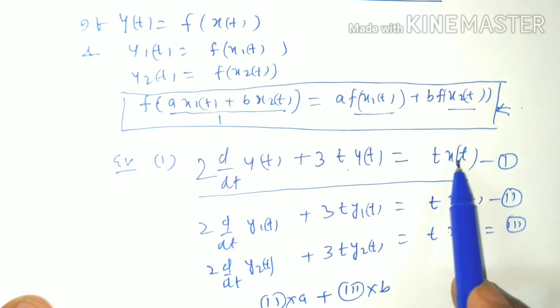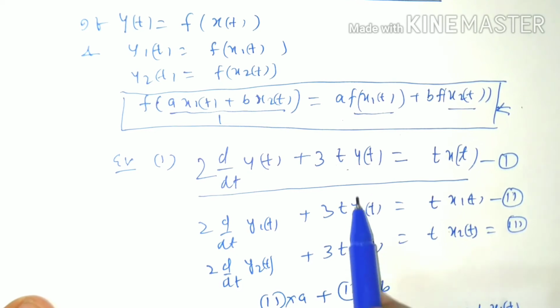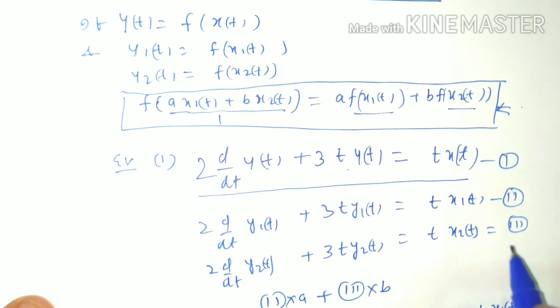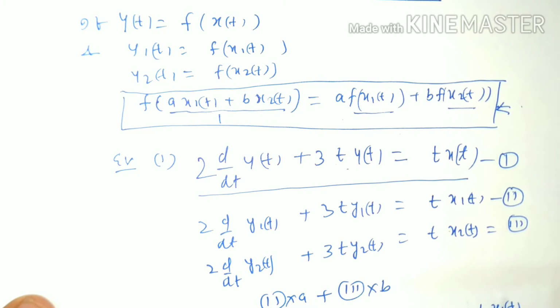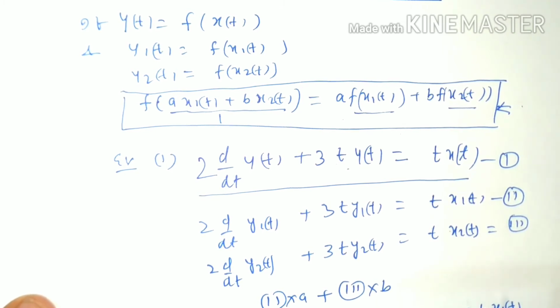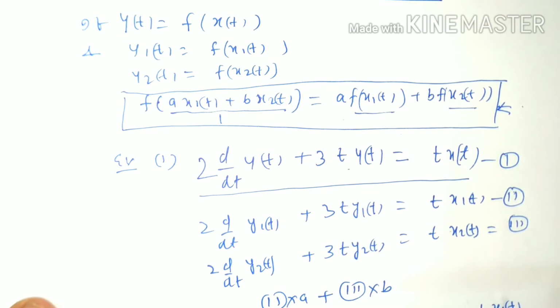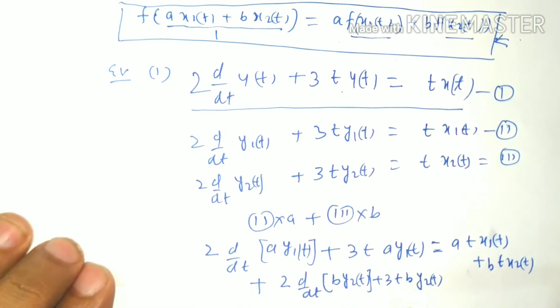Here we just put x1t in place of xt and y1t in place of yt, and another input x2t has corresponding output y2t. Then we multiply the second equation by a constant a and the third equation by a constant b, and if we add both equations it becomes this.